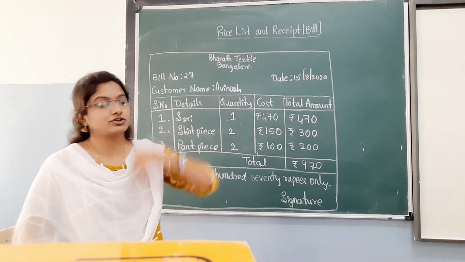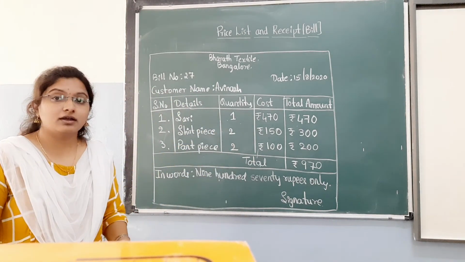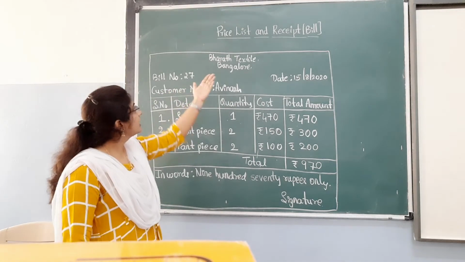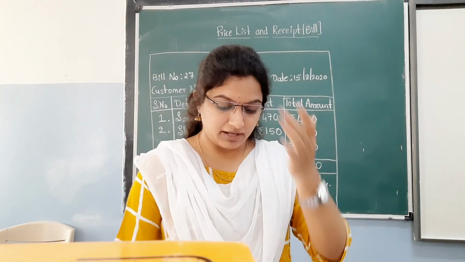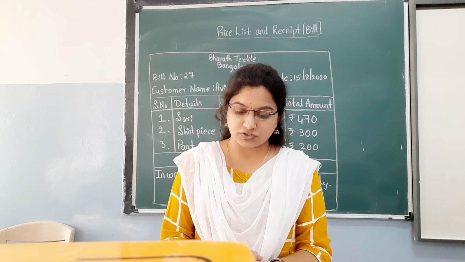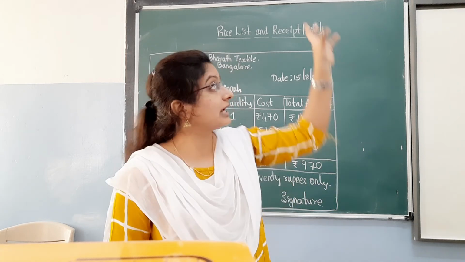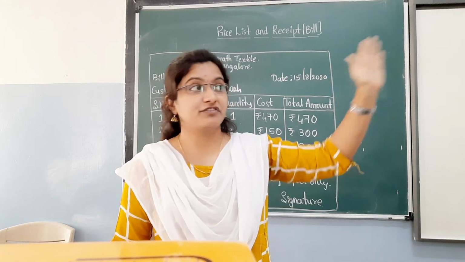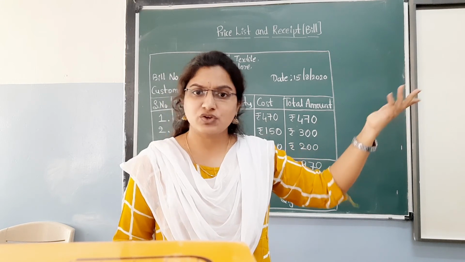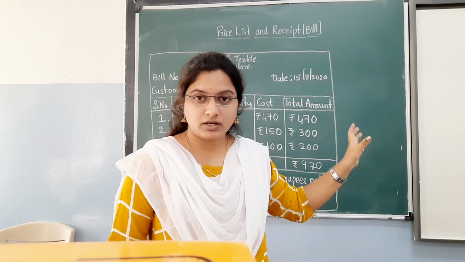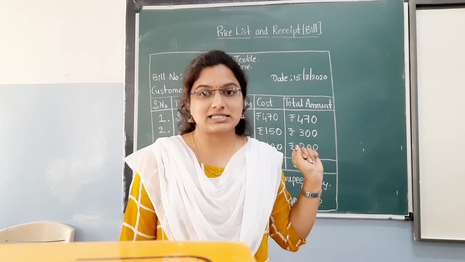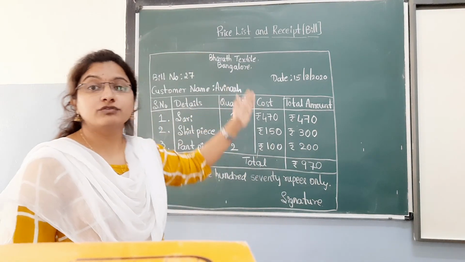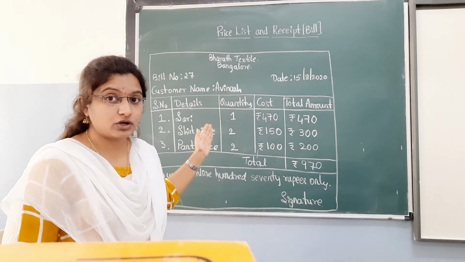Understood how to draw a receipt or a bill? Okay? And price list. What is a price list, children? The display board in a shop which shows the cost of each item is called a price list. Very simple. When you go to a hotel, you will see a list: idli 20 rupees, dosa 50 rupees, tea 10 rupees. These are all written on one board, isn't it? You can see the board in hotels. That board itself is called a price list. This is the way you have to draw the receipt or bill.